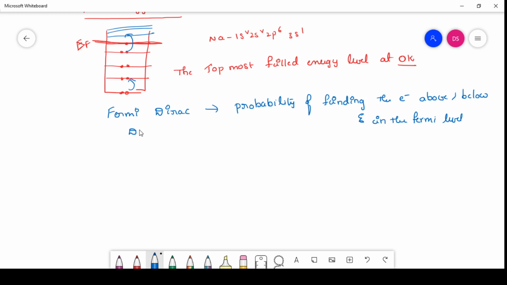Now the Fermi-Dirac distribution explains how the occupation of electrons will be above the Fermi level, below the Fermi level and in the Fermi level. Fermi and Dirac have given one equation for the probability of finding the electron: P(E) is equal to 1 by e power (E minus EF) by kT, plus 1. E is the energy of the electron in a particular energy level, EF is the energy of the Fermi level, K is the Boltzmann constant, and T is the temperature.